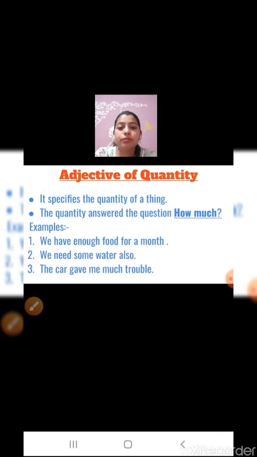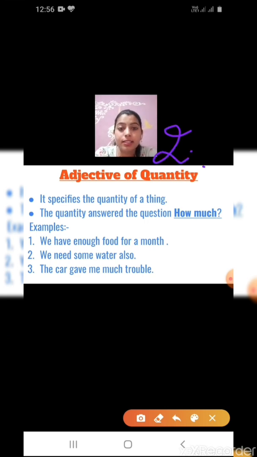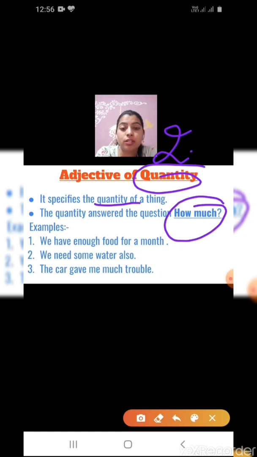Now the second type: adjective of quantity. It specifies the quantity of a thing, and it answers the question, how much? Quantity, you understand? Quantity, how much?